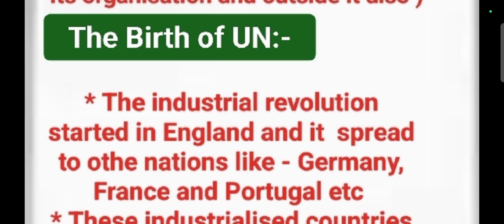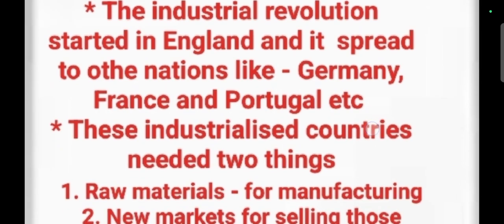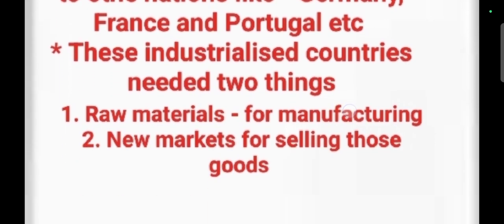The Industrial Revolution started in England and spread to other nations like Germany, France, Portugal, etc. These industrialized countries needed two things. The first was raw materials for manufacturing goods, and the second was new markets for selling those manufactured products. They wanted new markets for selling those goods.